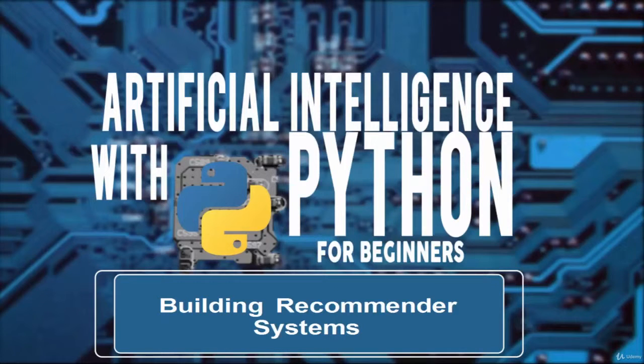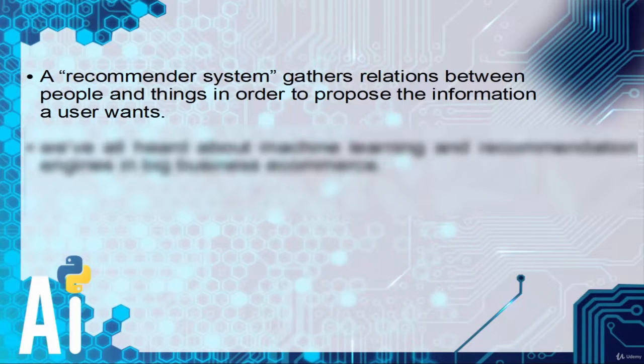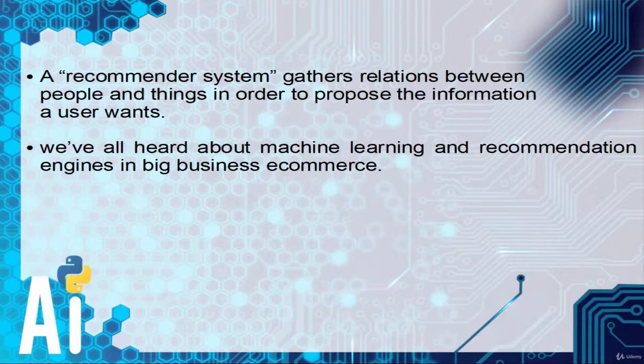Welcome. In this section we will see building recommender system. A recommender system gathers relations between people and things in order to propose the information a user wants. We all heard about machine learning and recommendation engines in big business e-commerce.